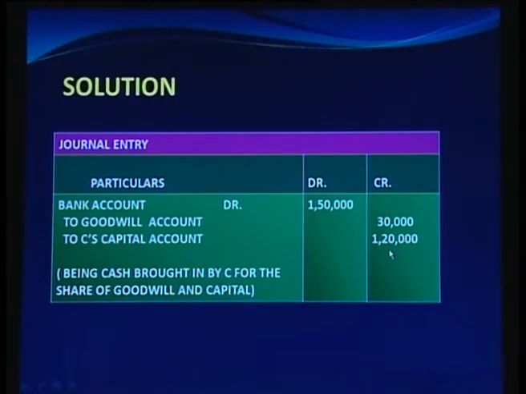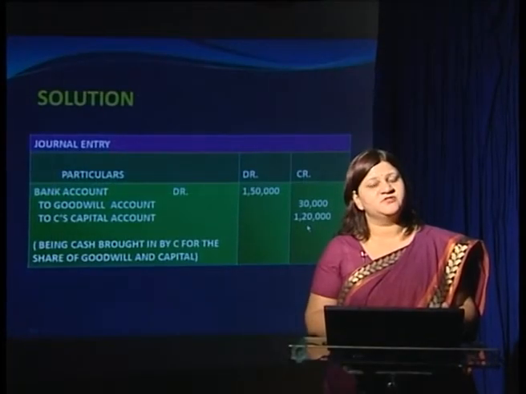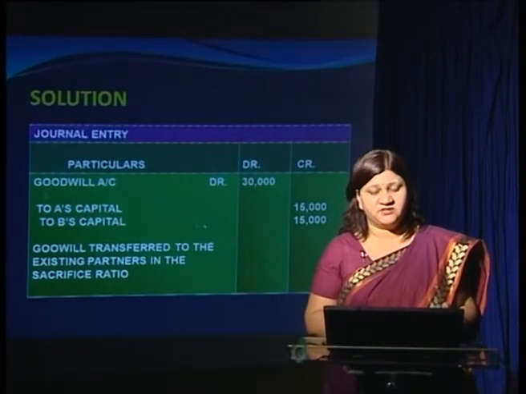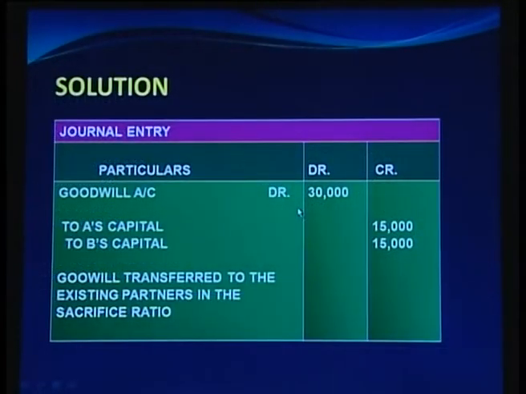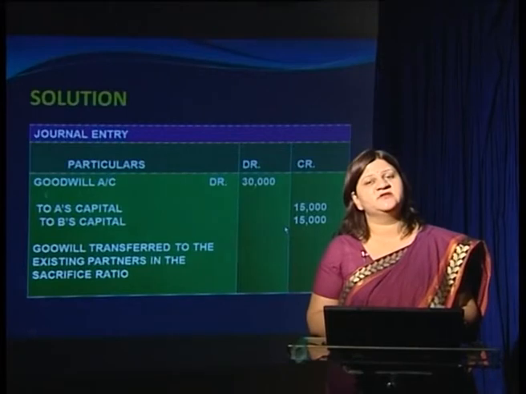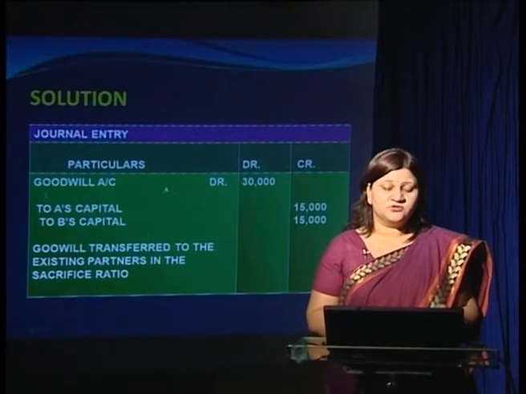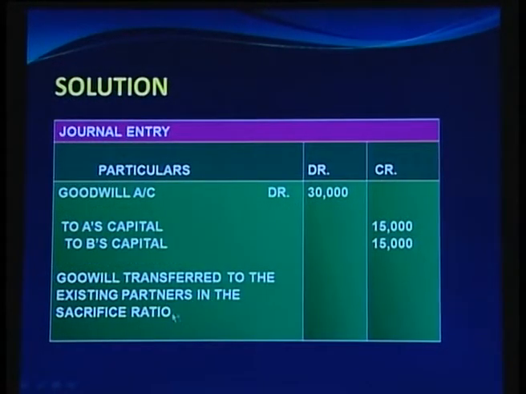So, this is the way the first entry in relation to the contribution brought by C has been accounted for. Now, the next entry is in relation to the goodwill. This is the amount of goodwill which he has brought into the business. So, goodwill account debit 30,000 to A's capital and to B's capital 15,000 each. They are divided equally because the sacrificing ratio as computed by us is equal. It is 1:1. So, goodwill is transferred to the existing partners in the sacrifice ratio, and it amounts to 15,000 for each of the partners.